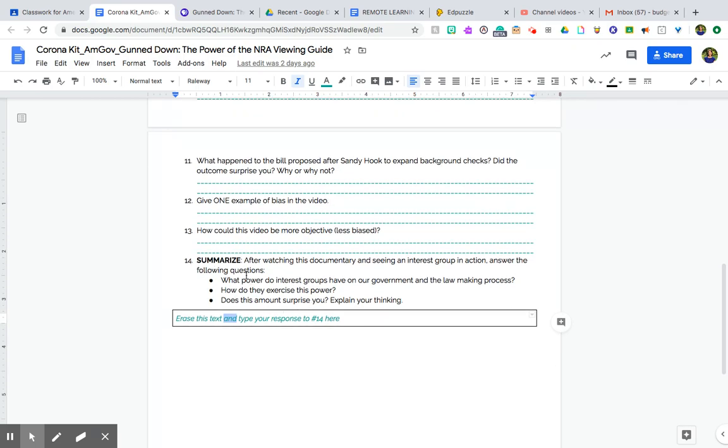So you've got 3 kind of parts to answer for the summary. What power do interest groups have on our government and the lawmaking process? How do they exercise this power? And does this amount surprise you? And explain. Okay. And you'll type your response in this box.